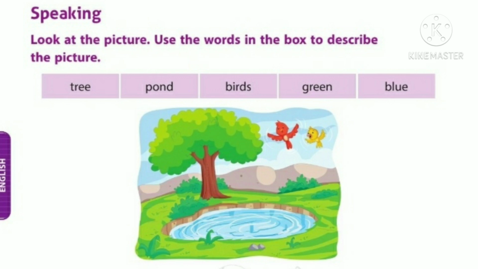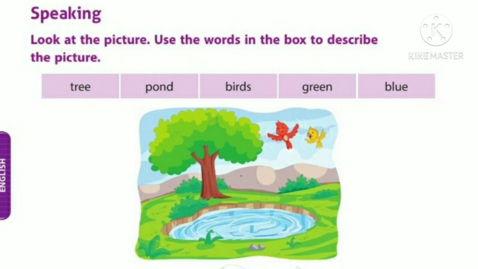Then what else? Yes, what's the color of the water? Yeah, the water in the pond is also blue. Then, anything else, dear children? Yeah, we can see mountains. So, how can we say? There are mountains behind the tree. So, these are the things we can see in this picture.